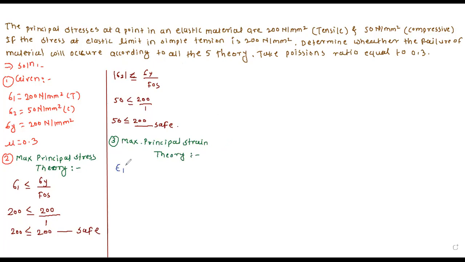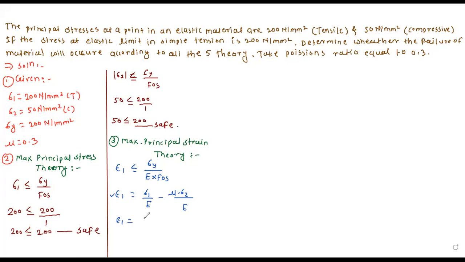Epsilon 1 should be less than or equal to sigma y divided by E into factor of safety. In that, one more equation is available with you: epsilon 1 equals sigma 1 upon E minus mu into sigma 2 upon E. This equation is useful for finding epsilon 1.